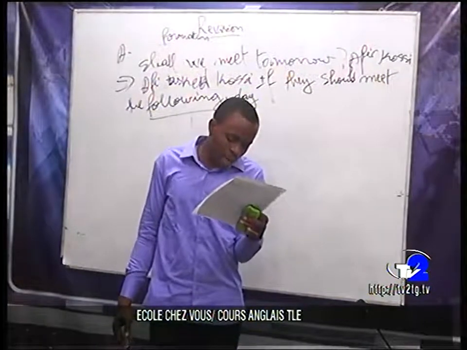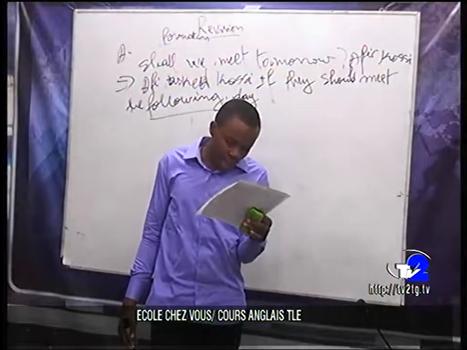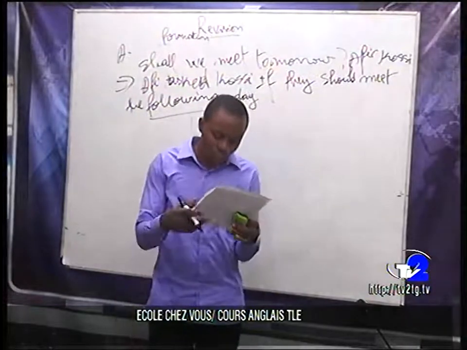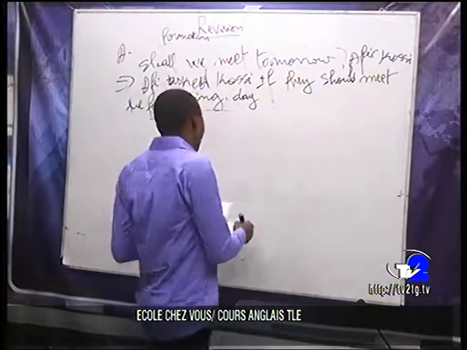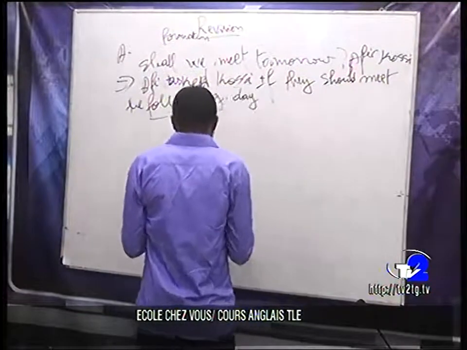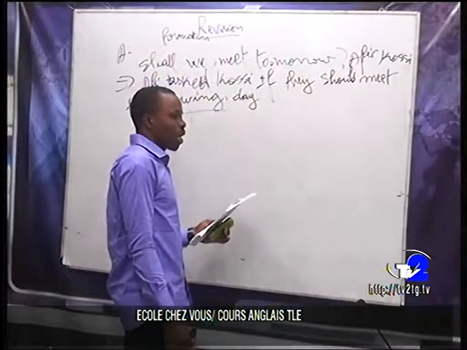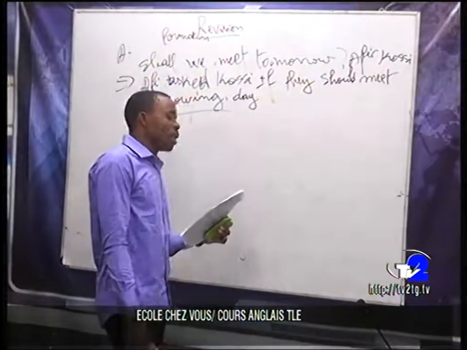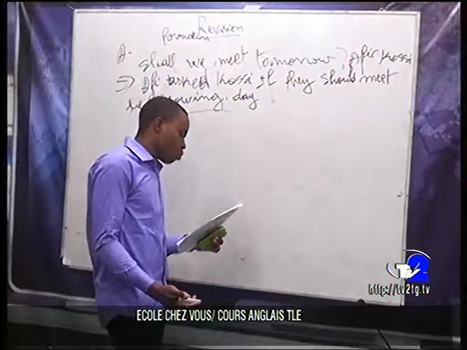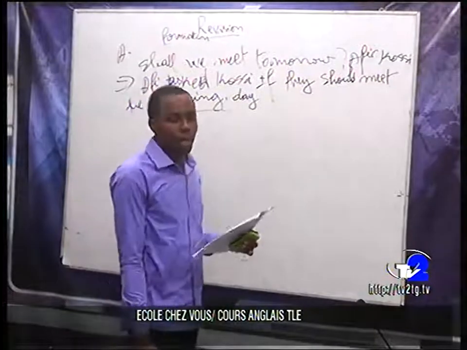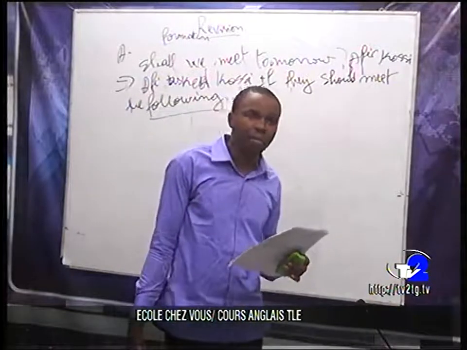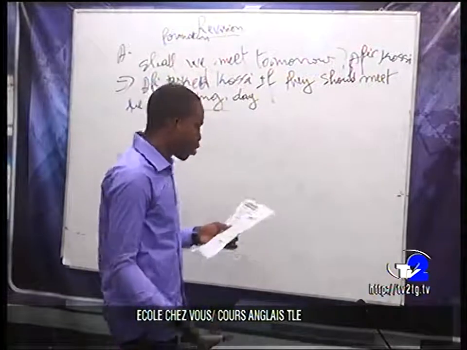Then, my headmaster will visit you, or will visit us, tomorrow. Amadou told his father. So that's it. Very simple.